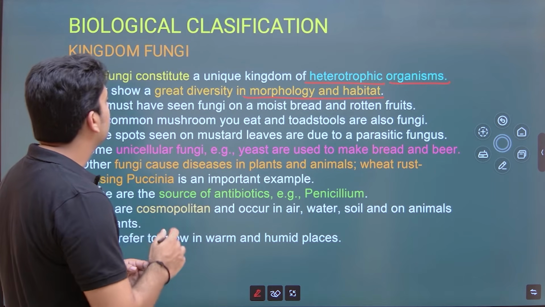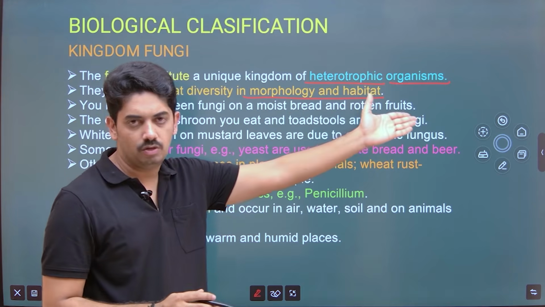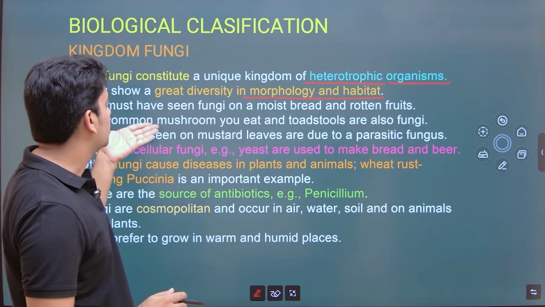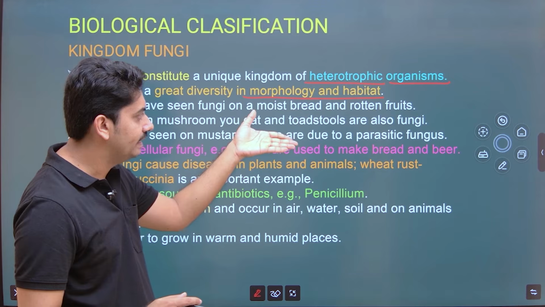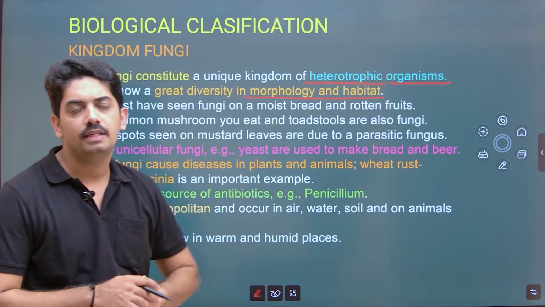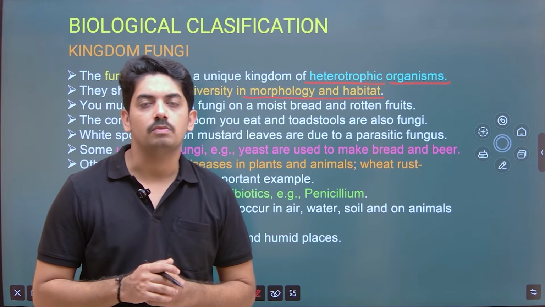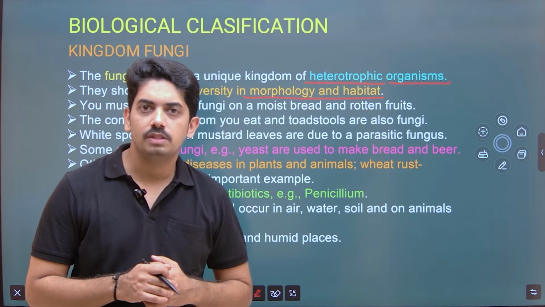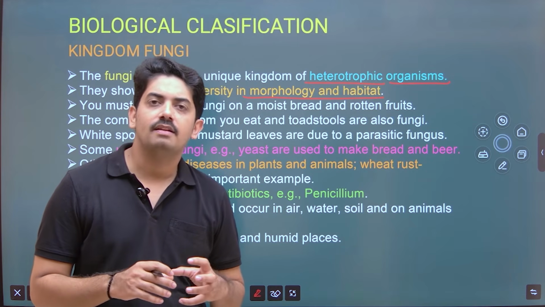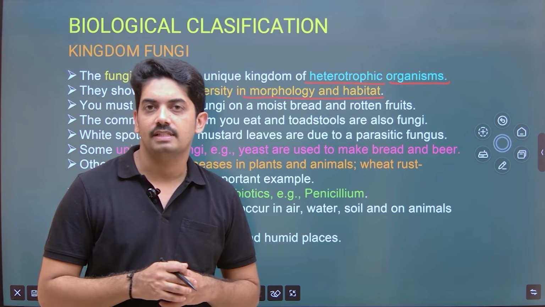Okay, and you must have seen fungi on moist bread and rotten fruits. And the common mushroom you eat and toadstools are also fungi. Here, the common mushroom we have all seen. It is a white colored button mushroom. Have you seen toadstools? Actually, they are reddish and very attractive, but they are poisonous.